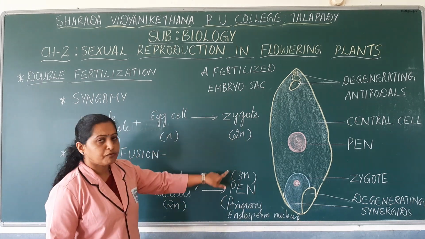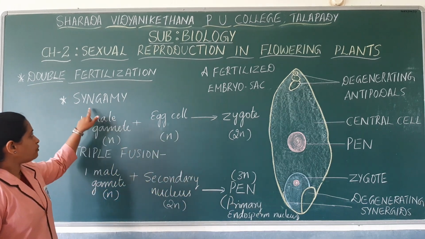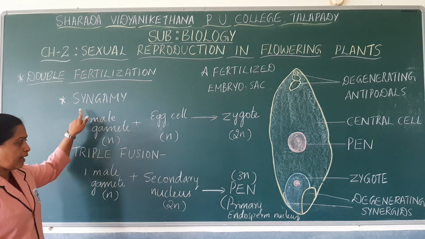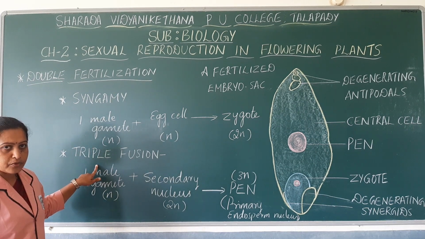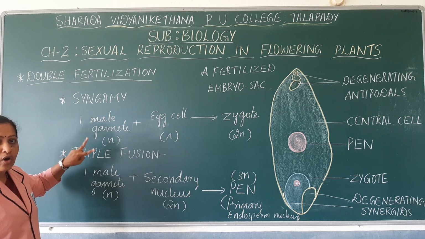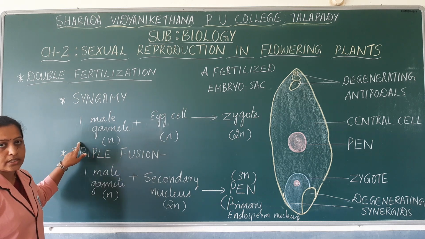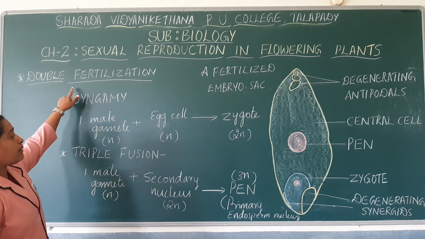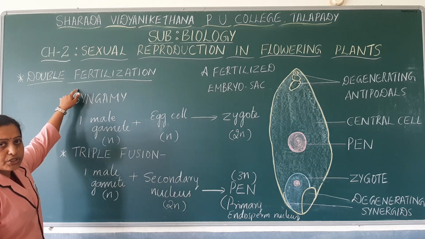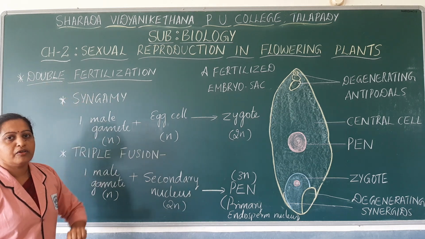So two kinds of fusion occur here. One fusion is named syngamy and the other fusion is triple fusion. Since two fusions occur during fertilization in angiosperms, the type of fertilization that occurs in angiosperms is named